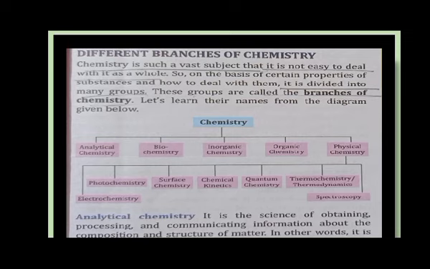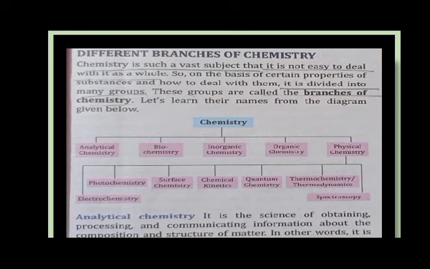So, in this flow diagram, you can see there are 5 branches of chemistry: analytical chemistry, biochemistry, inorganic chemistry, organic chemistry, and physical chemistry. My dear students, physical chemistry is further subdivided into some other groups.